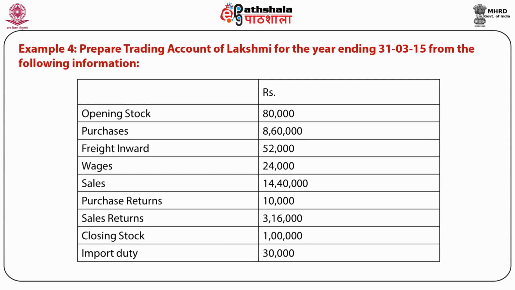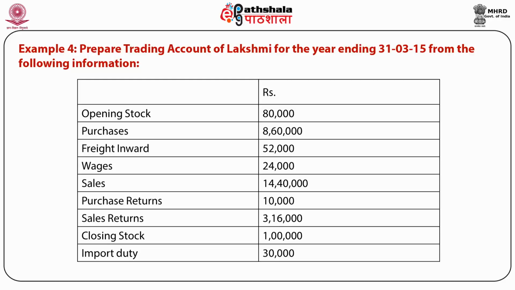The trading account can be further clarified with the help of another example, and in this example we are provided with information: opening stock, purchases, freight inward, wages, sales, purchase return, sale return, closing stock, and import duty.